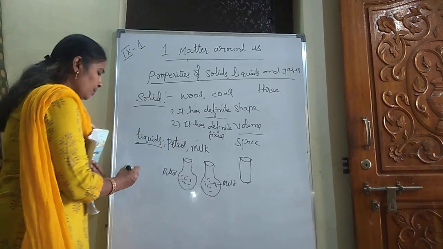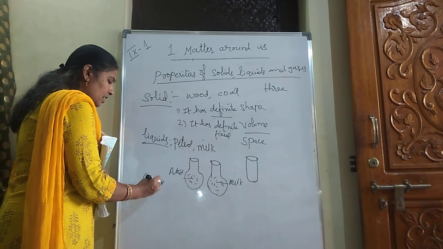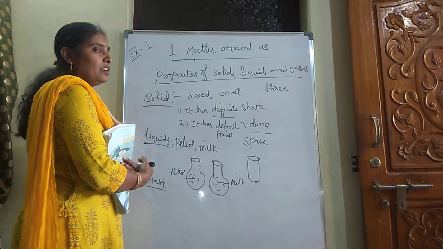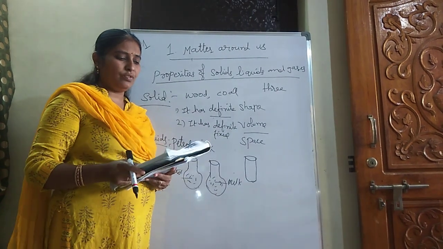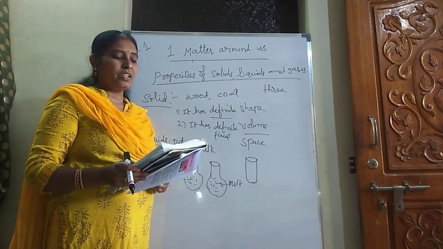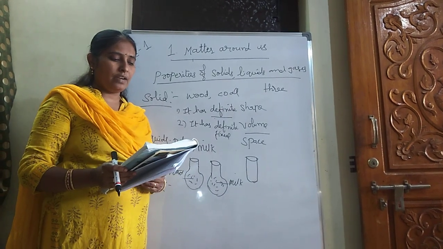Now we come to the third state of matter, that is the gaseous state. A good example of the gaseous state is given on page number 3, activity 2. I am reading, listen children. Do gases have a definite shape and fixed volume?